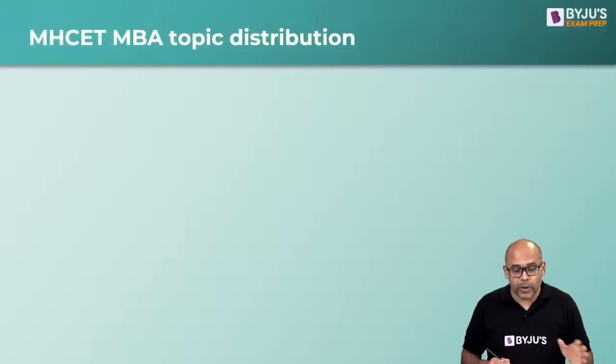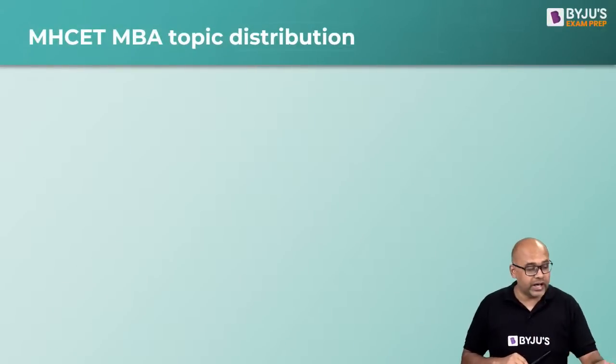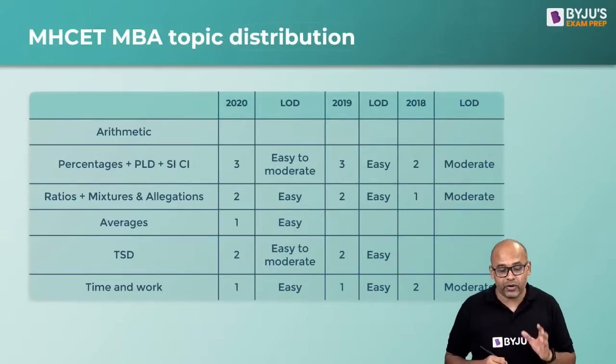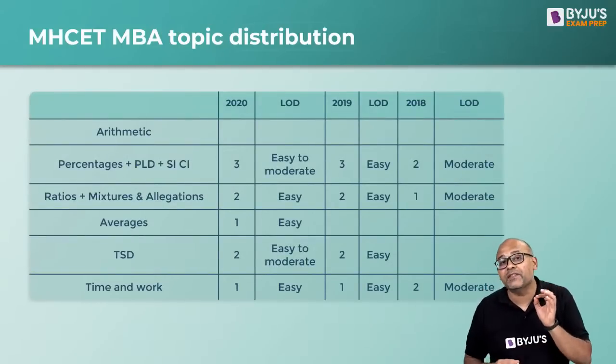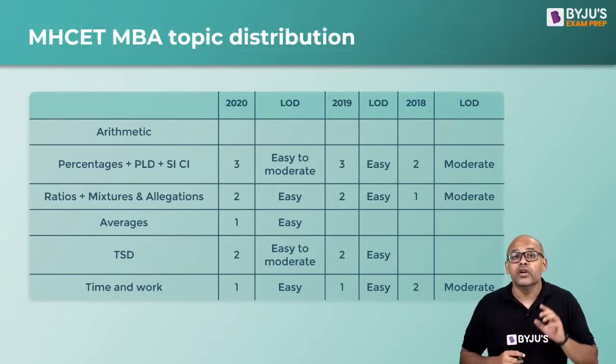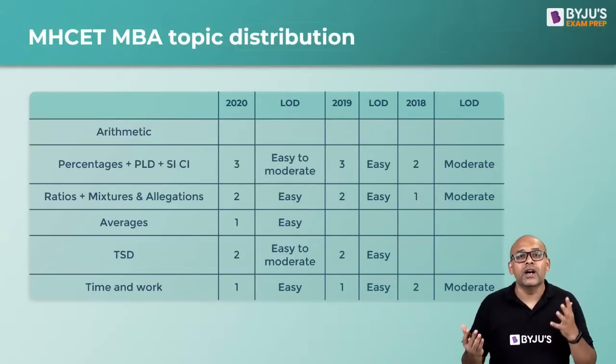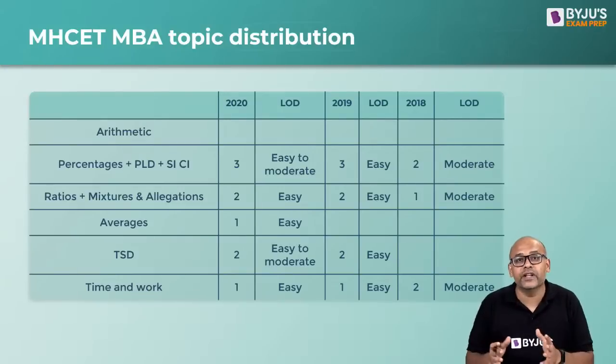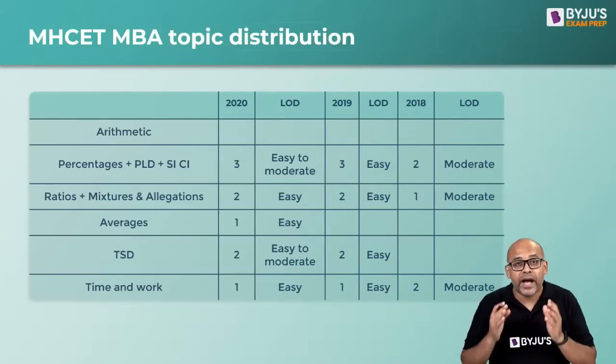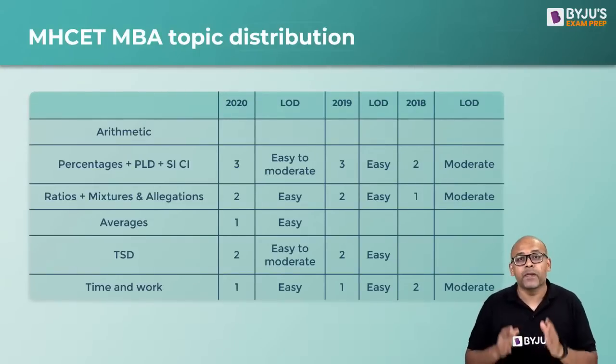Right, so what is the topic distribution according to each year? Basically what happened over the last few years. Now 2021 paper is difficult to obtain, so while we could pick it up from various sources, I really didn't have the confidence to put the numbers out there. Hence 2021 is missing. The reason is quite simple.